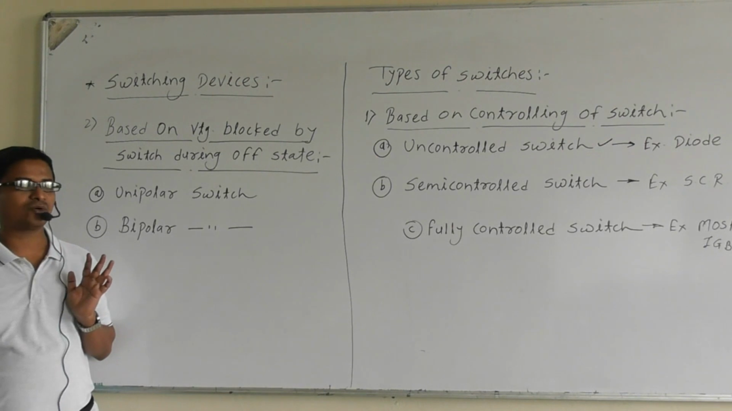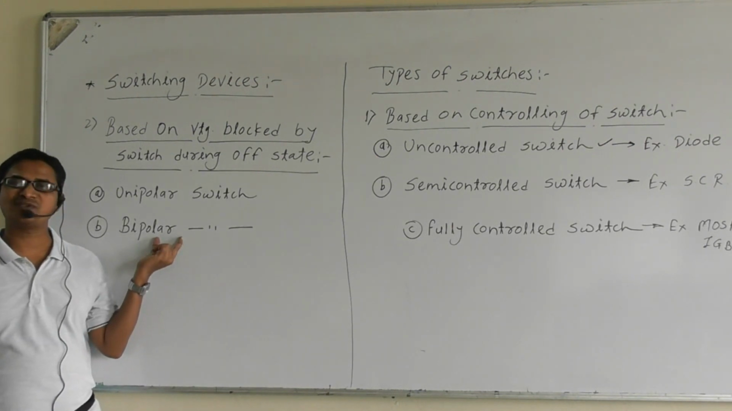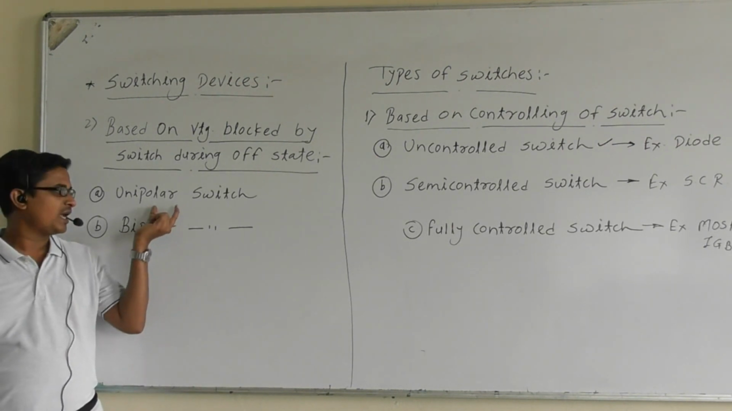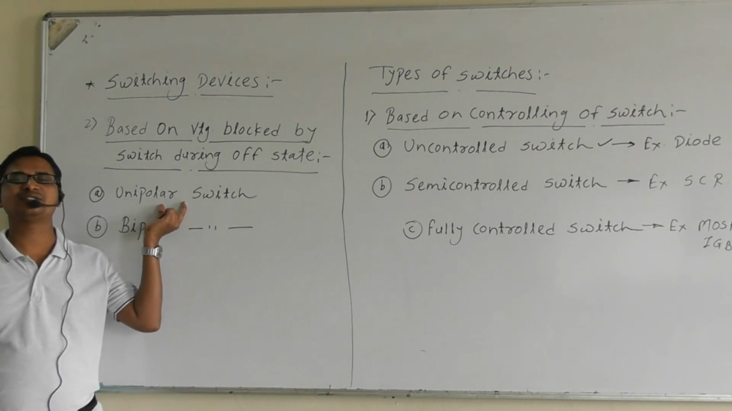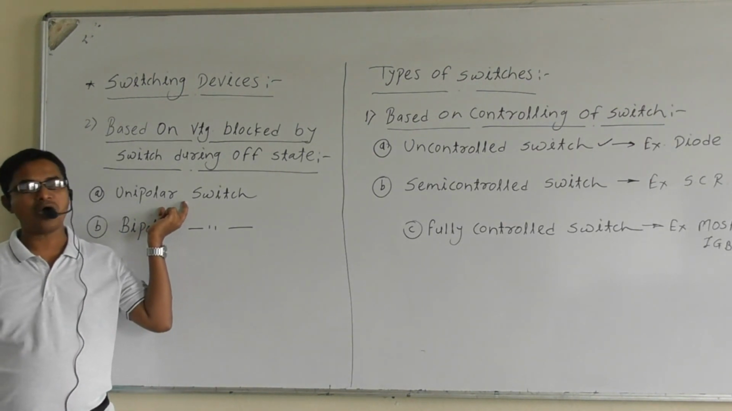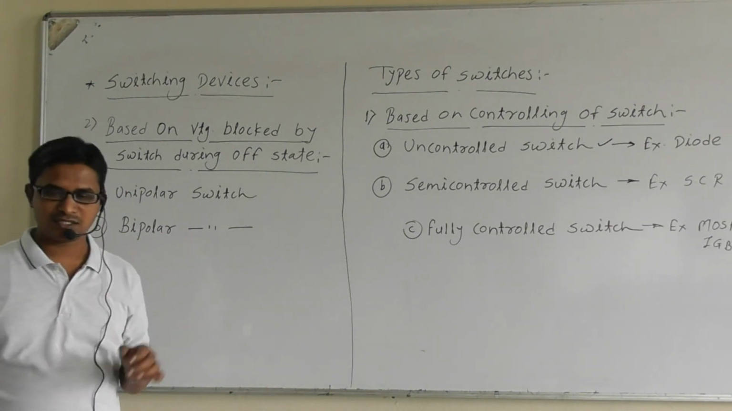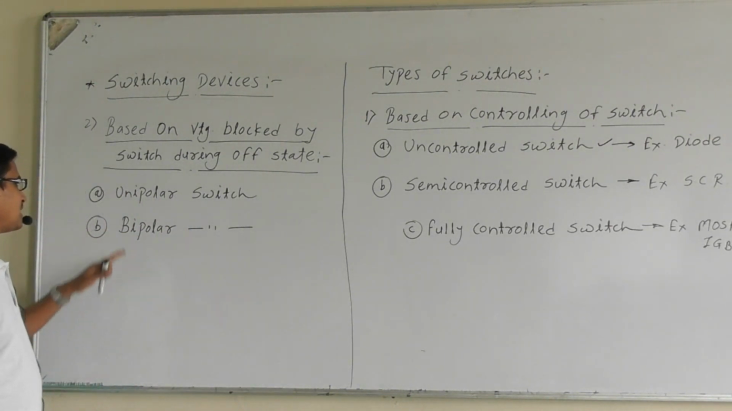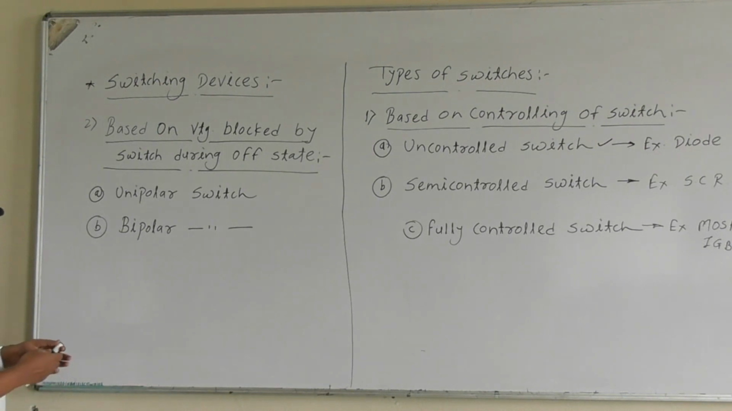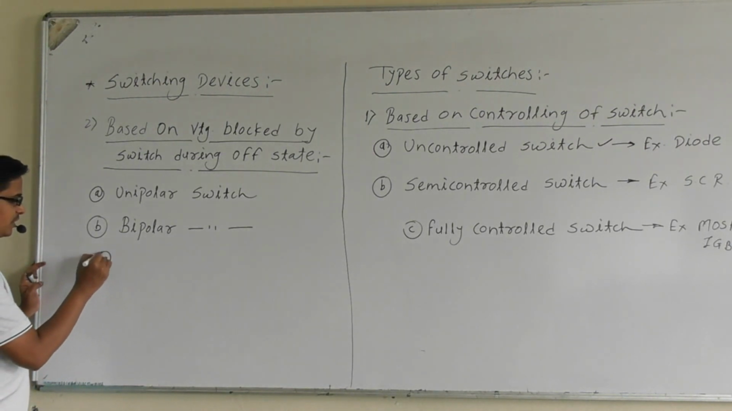Are you getting the point? So it is blocking forward as well as reverse voltage during the off state, and this one, yes, it is blocking forward or reverse voltage during the off state. Okay, now let us discuss the static operating points for the unipolar switch. So first, the unipolar switch.